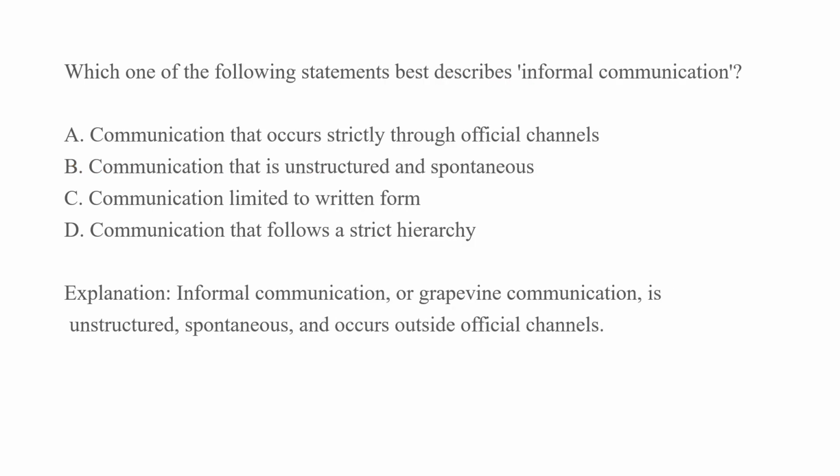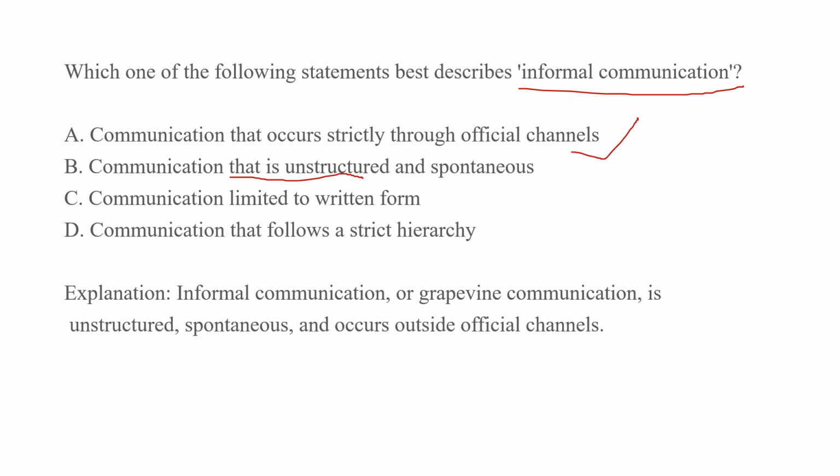Which one of the following statements best describes informal communication? Informal communication means it is not prepared and structured, and it does not go through official channels. Okay, we'll see the options given. Communication that occurs strictly through official channels is formal communication.